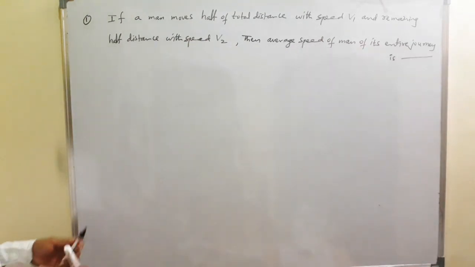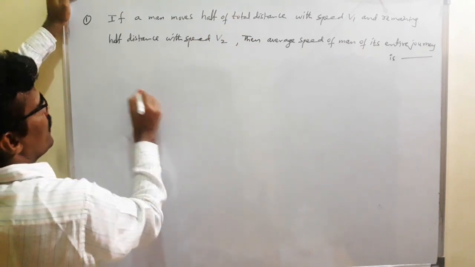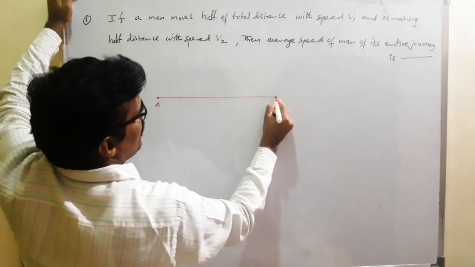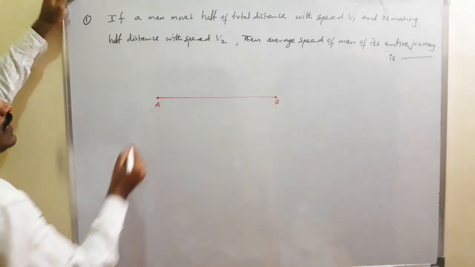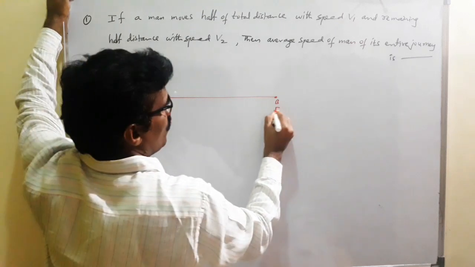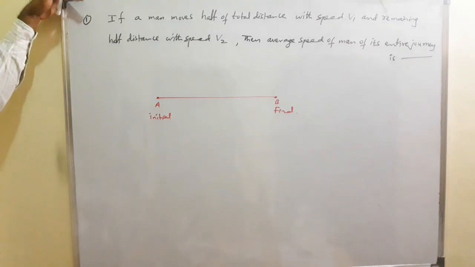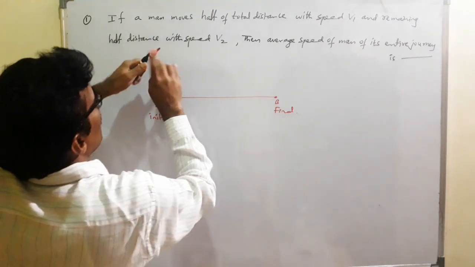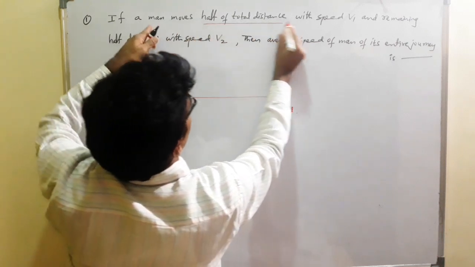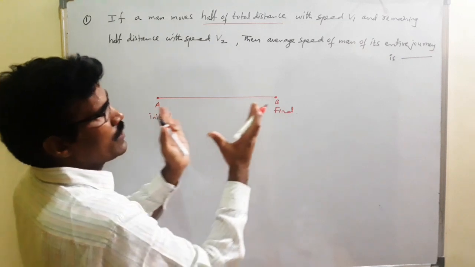Okay, students, please listen carefully. So here, this is the point A, the point B. What is A? Initial position. What about this? Final position. So here, a person moves half of the total distance with the speed v1, the remaining half distance with the speed v2.